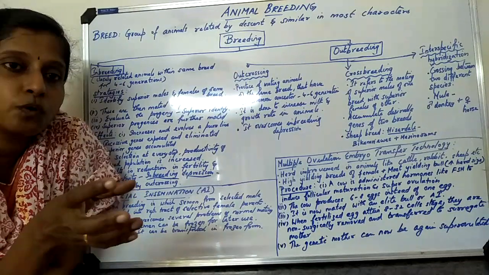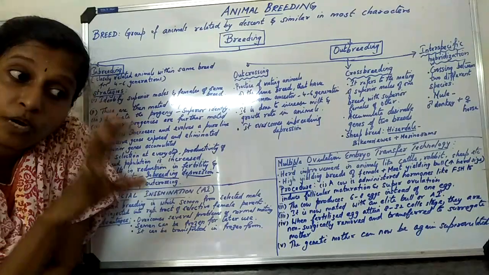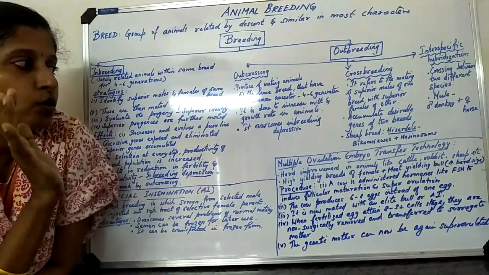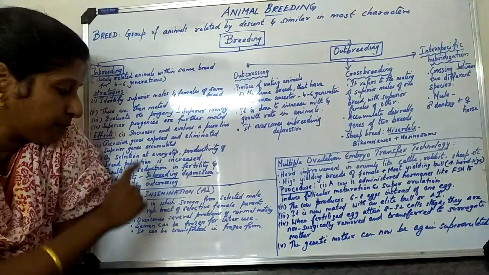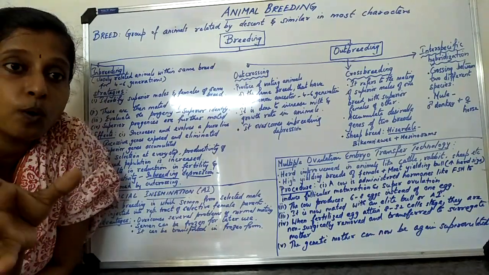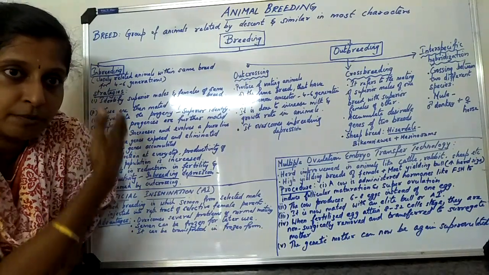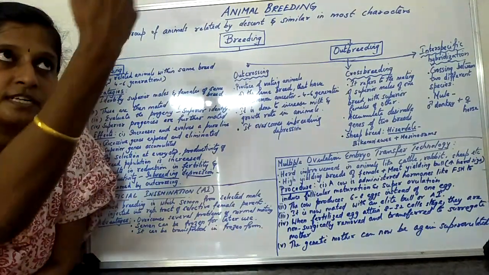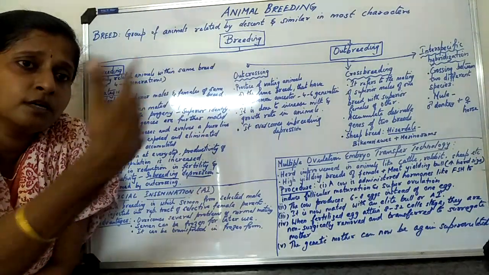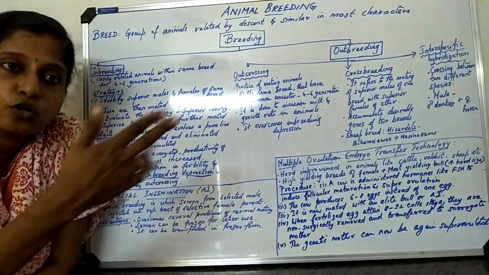In this case I am getting a good offspring, a good variety. Only the good ones I keep, and the others are eliminated. That is what we call outcrossing. And this is the way by which we can get rid of inbreeding depression. How can inbreeding depression be overcome? The answer is, it can be overcome by outcrossing. After many generations of inbreeding, all of a sudden an animal of the same breed from some other population, some other location, is brought in. They do not share common ancestors, and they are allowed to mate.